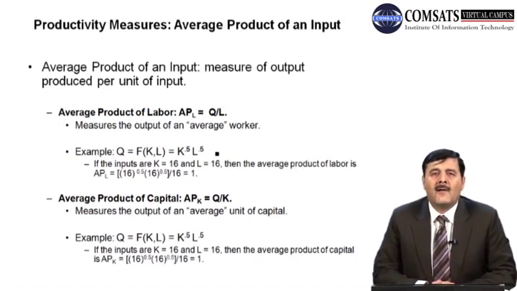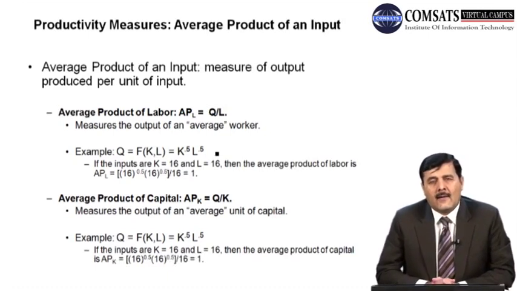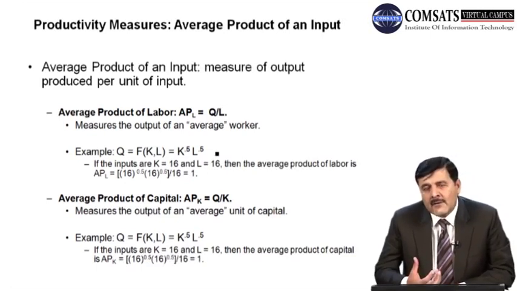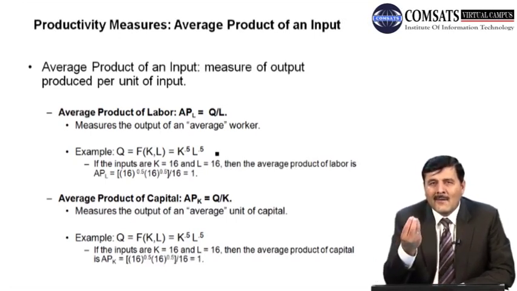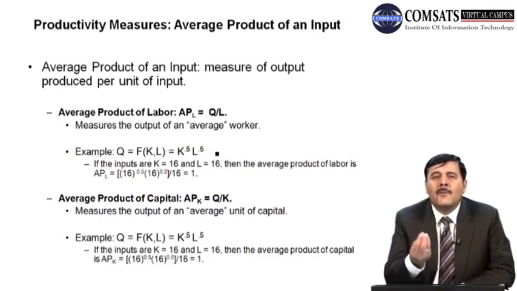So by what we learned, in case of average product of labor or capital, whatever is the factor of production, the firm is interested to calculate the output produced per worker and per unit of capital, right? So whatever is the factor. If we use 16 units of labor, then how many items is each worker producing, how much is the contribution of each worker in the total product. So that is the average product of labor concept.